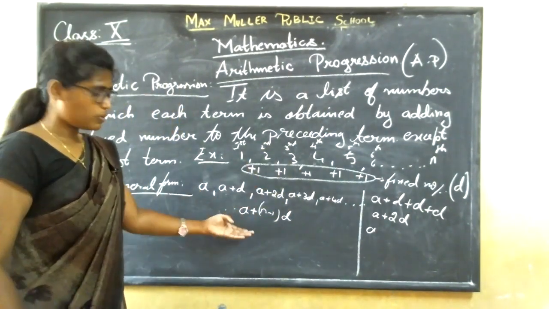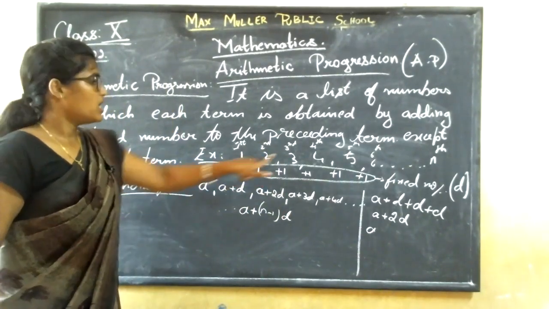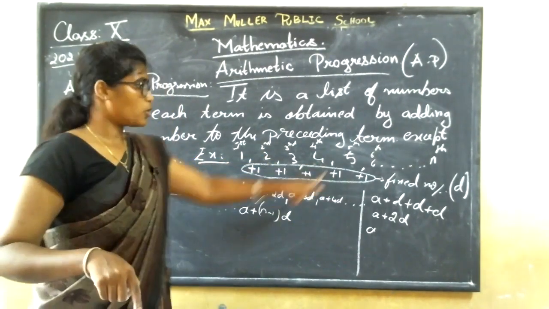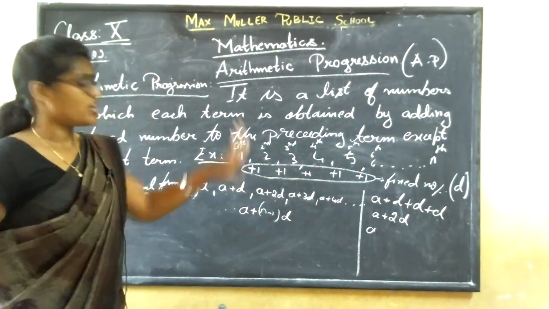Did you understand? How do we get this? Second term, here it is 1 less. Third term, here it is 1 less, 2. Fourth term is 1 less. So, nth term is n minus 1. Did you understand? Now, this is the general form.